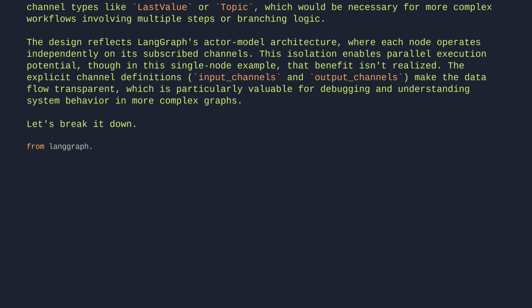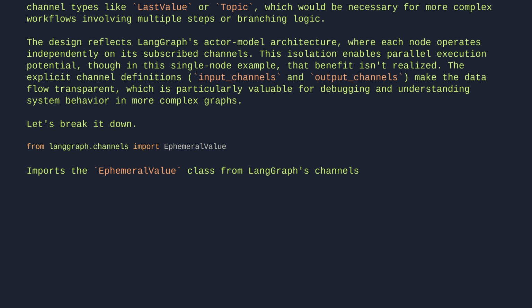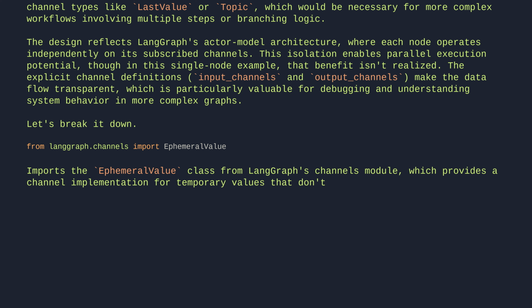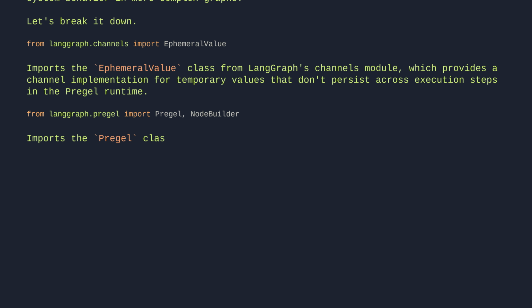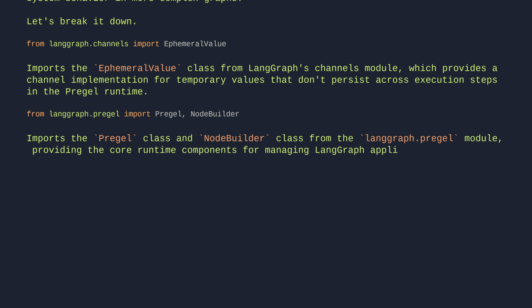From langgraph.channels import EphemeralValue. Imports the EphemeralValue class from LangGraph's channels module, which provides a channel implementation for temporary values that don't persist across execution steps in the Pregel runtime. From langgraph.pregel import Pregel, NodeBuilder. Imports the Pregel class and NodeBuilder class from the LangGraph Pregel module, providing the core runtime components for managing LangGraph application execution and constructing nodes in the graph.